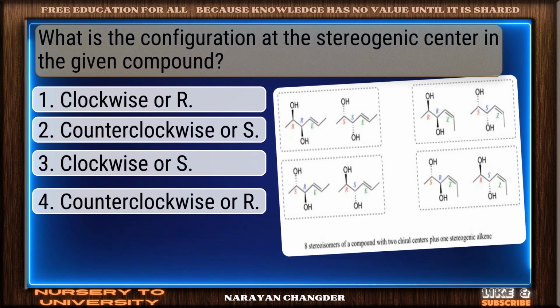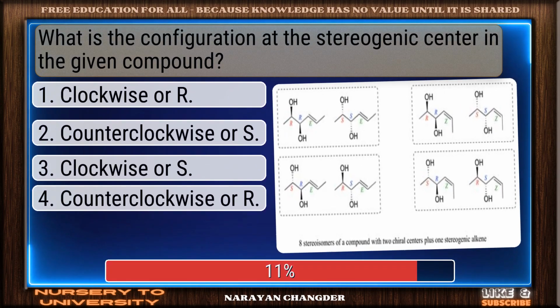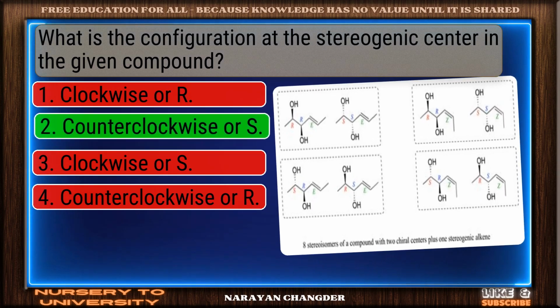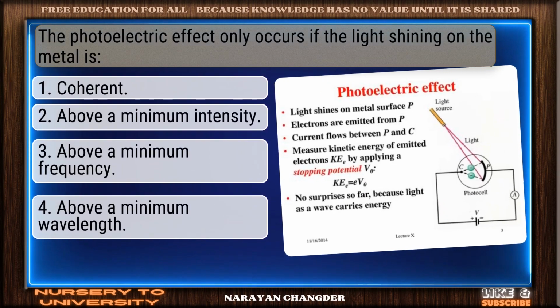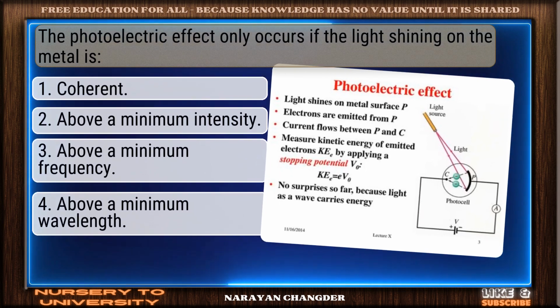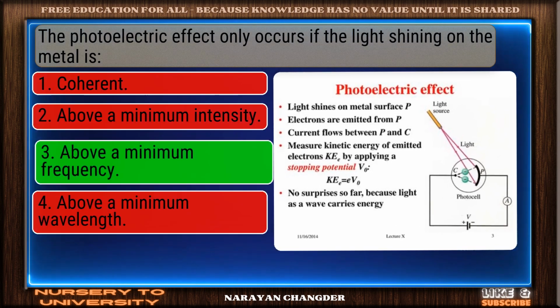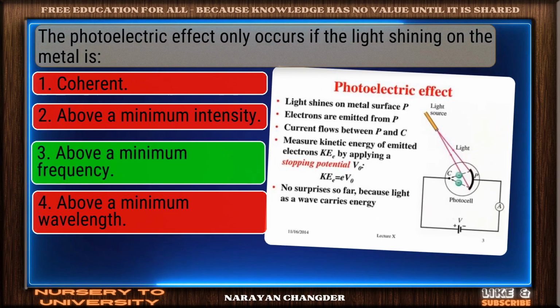What is the configuration at the stereogenic center in the given compound? Great job. Counterclockwise or S is the accurate answer. The photoelectric effect only occurs if the light shining on the metal is. Excellent choice. Above a minimum frequency is the right answer.